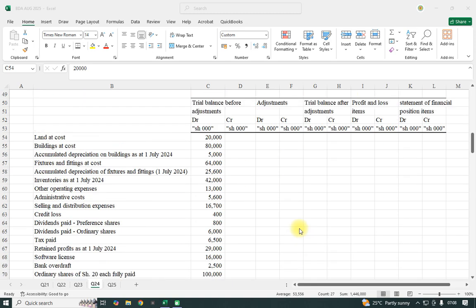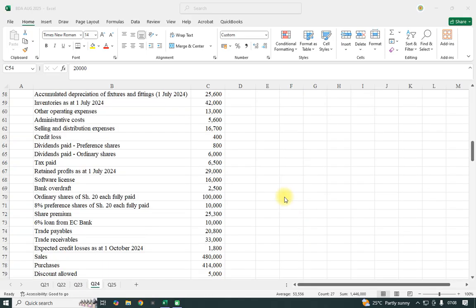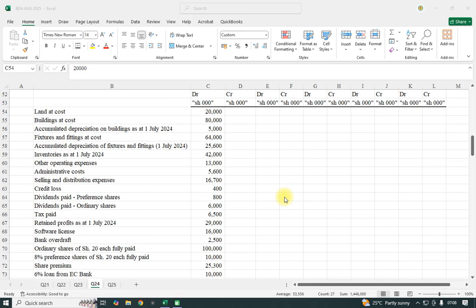So from that, now we can assign them either as a debit or as a credit. So land, it's an asset. This is an asset, it's normally debited. Building is an asset. Accumulated is normally credited.